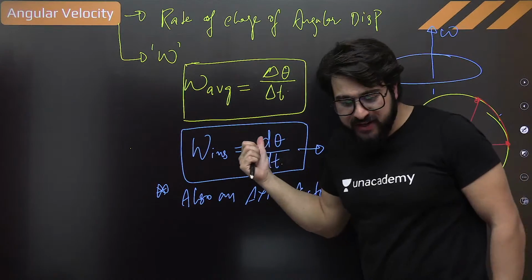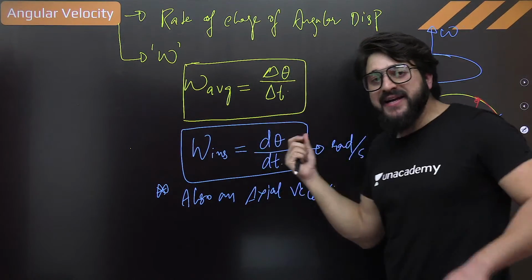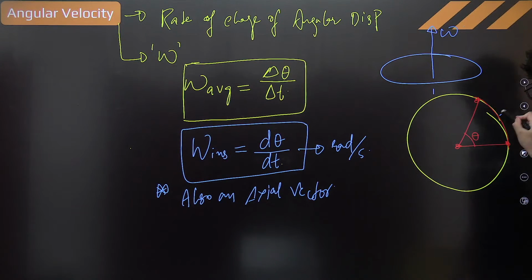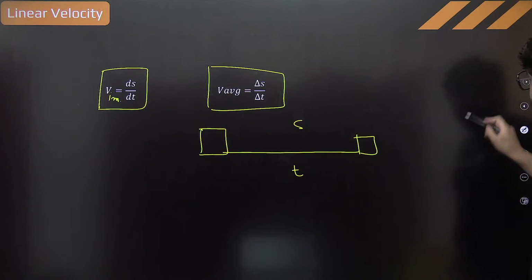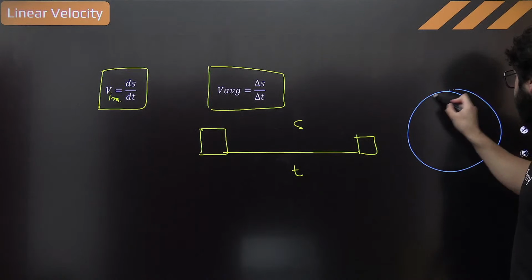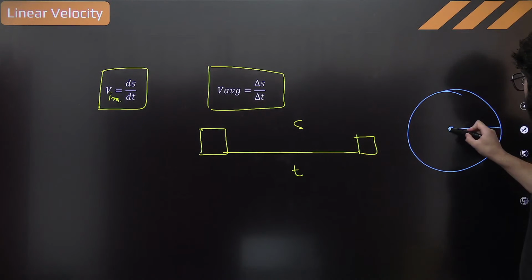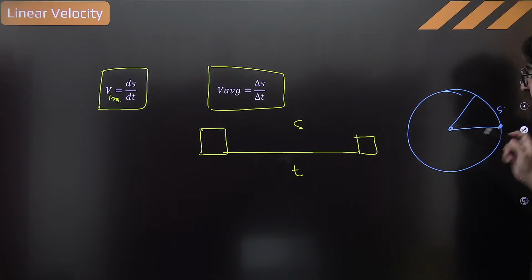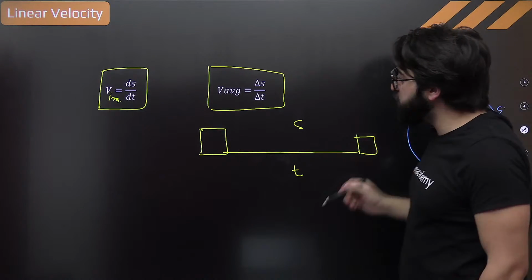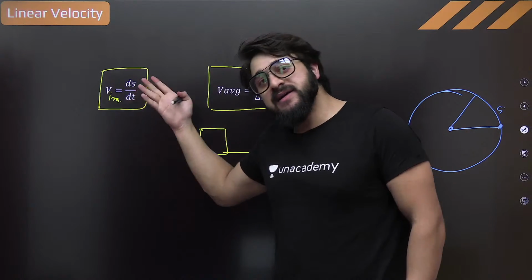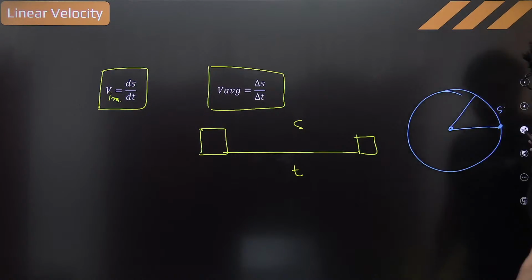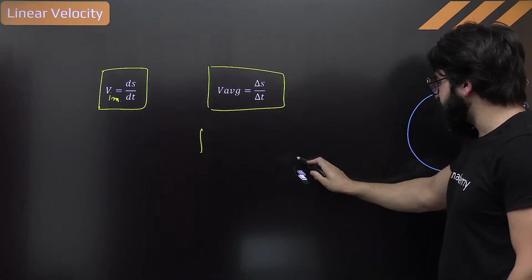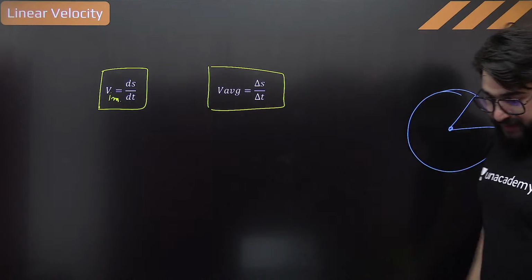When the particle is moving in a circle, the particle is also covering a linear displacement, understand? So if the particle is moving in a circle, it is covering the linear displacement from this point to this point exactly. So the rate of change of linear displacement with time is nothing but velocity, linear velocity, and this will be the average linear velocity in that case. Fine. Basic concepts.